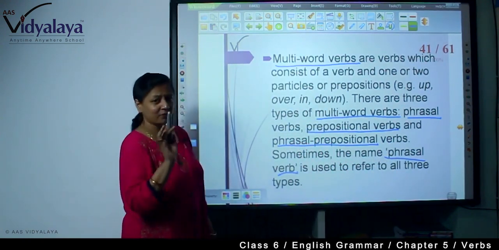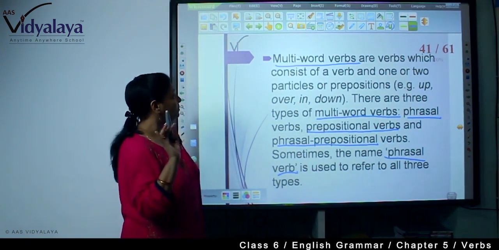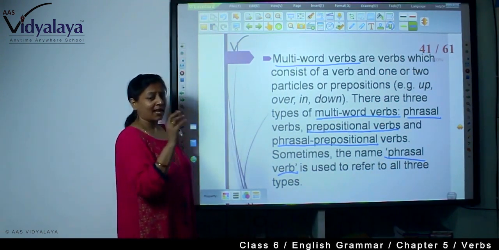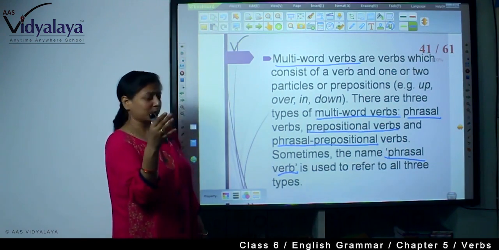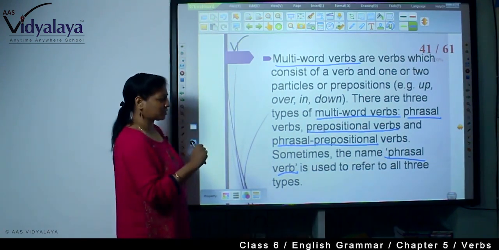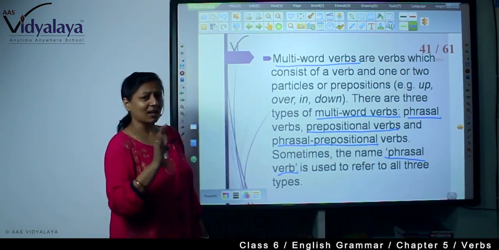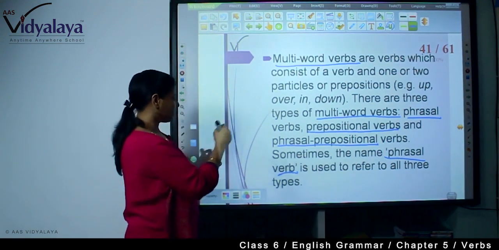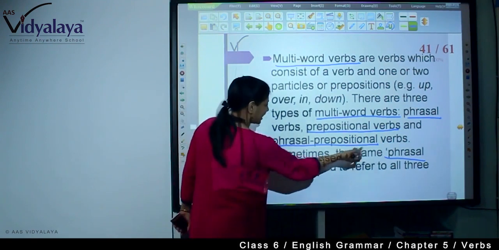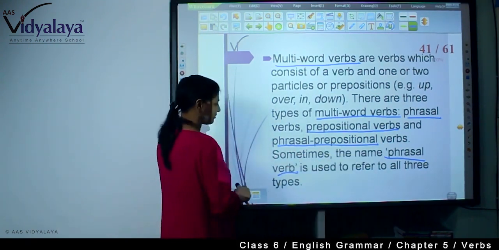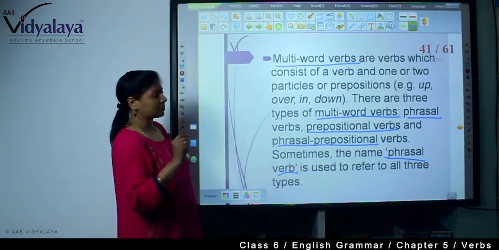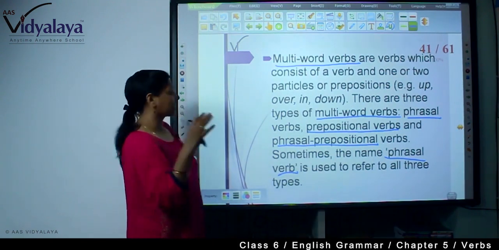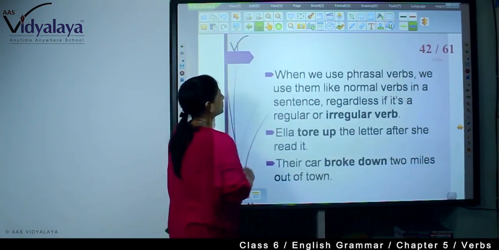Remember, phrasal verbs are multi-word verbs, and there are three types: phrasal, prepositional and phrasal prepositional. They all come under the name phrasal verb. See, the name phrasal verb we use to refer to all three types. So we will go through all three types.